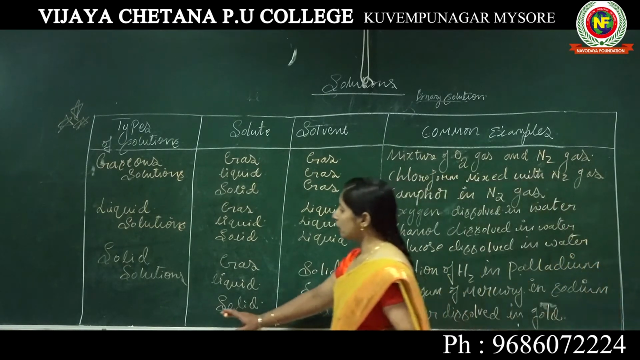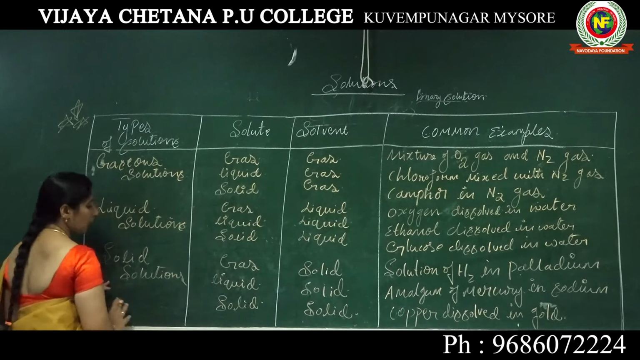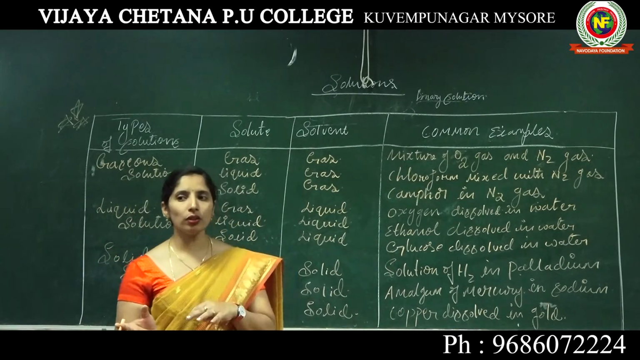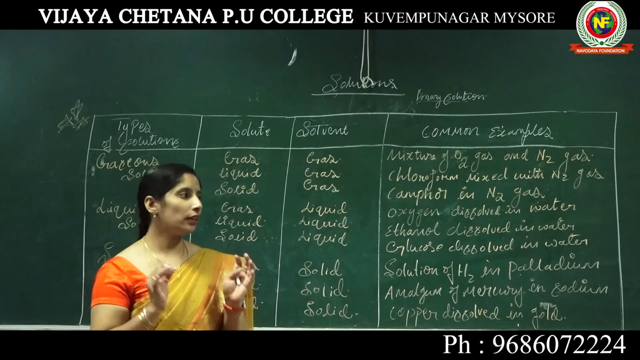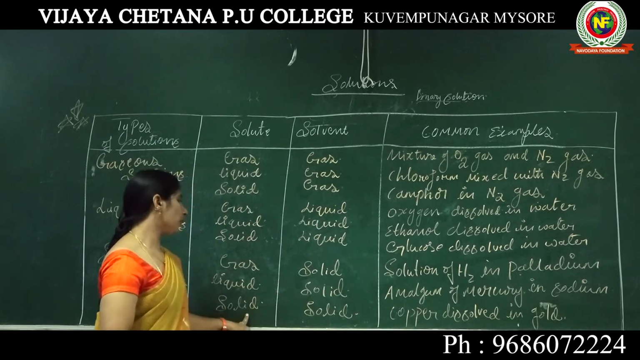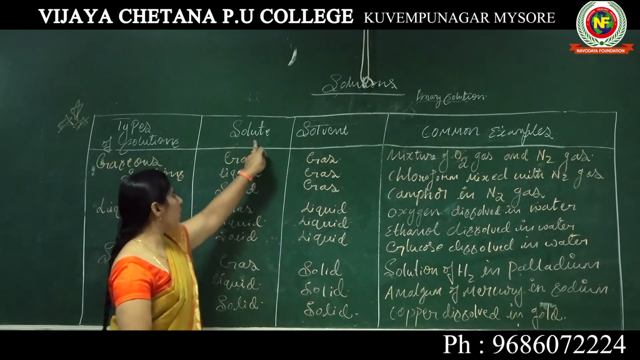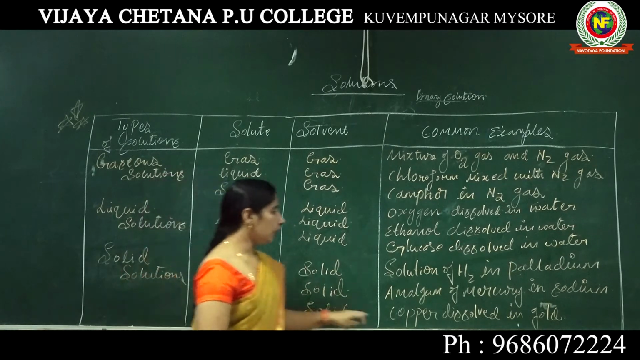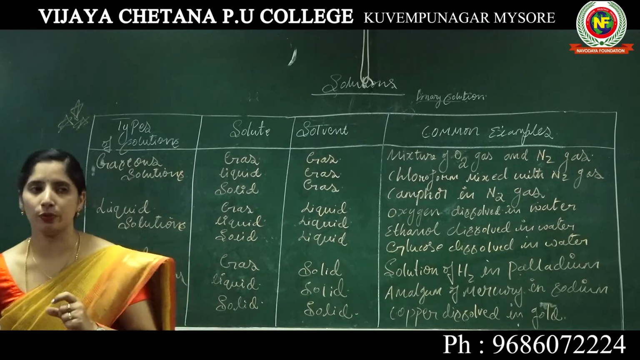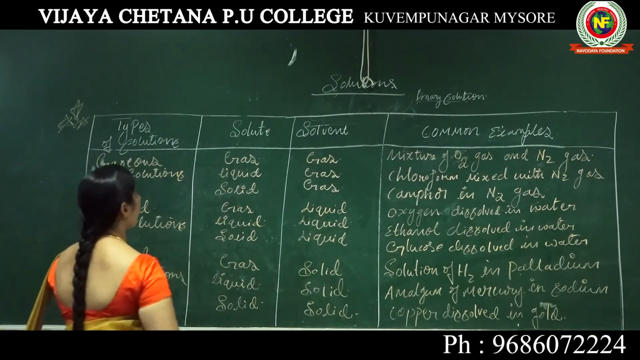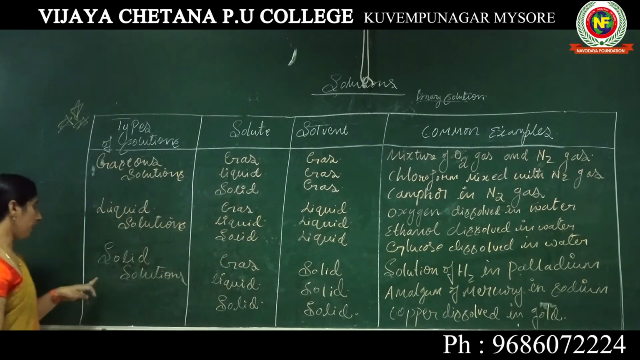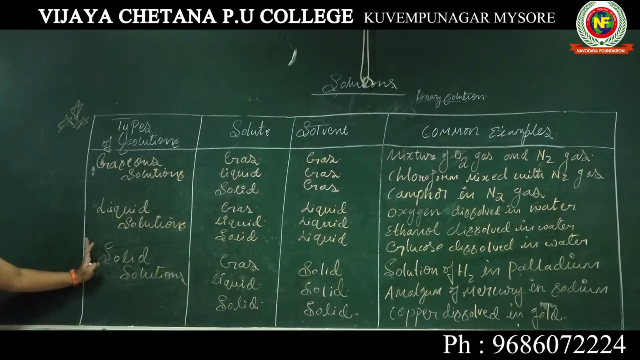The last one under the solid solution is solid in solid, where the solute and the solvent are both in the solid state. Here copper dissolved in gold is one example of solid in solid under the type of solid solution.